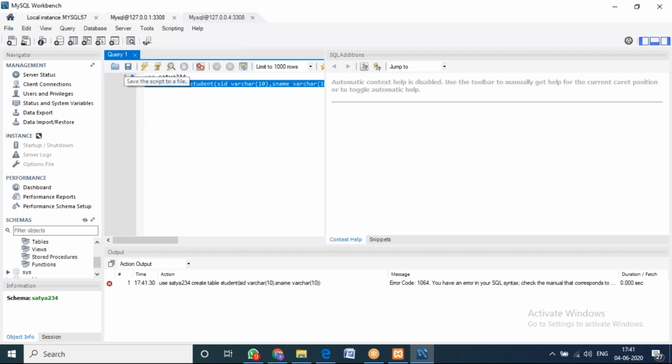Execute current statement. What is the error we have?